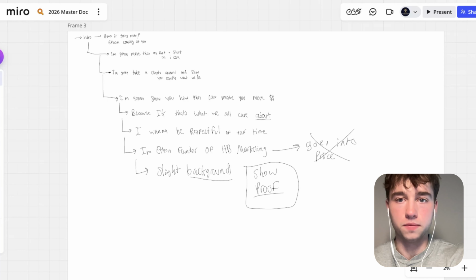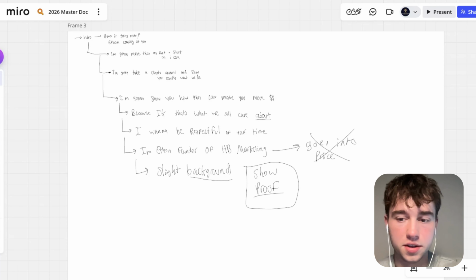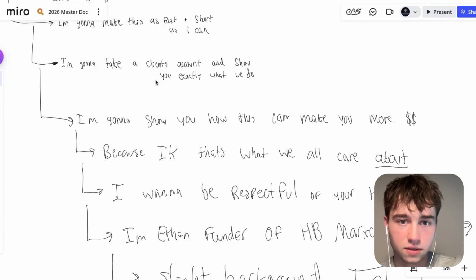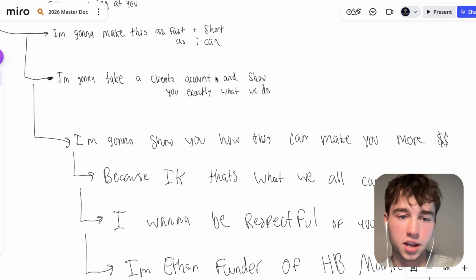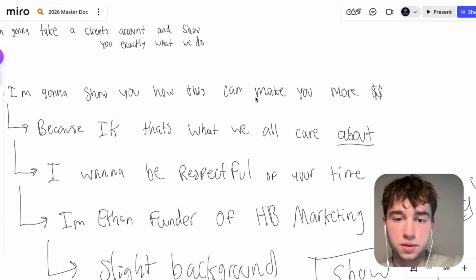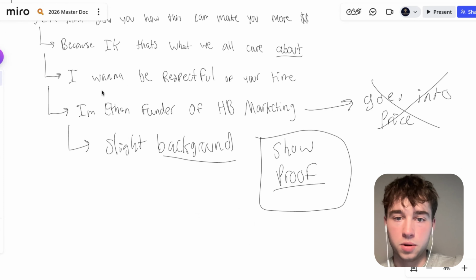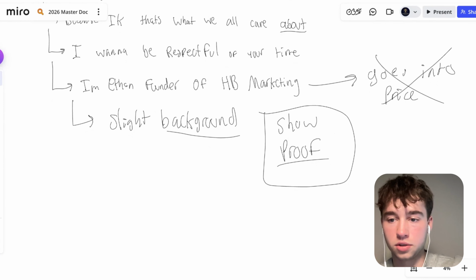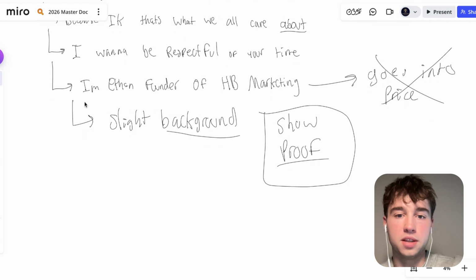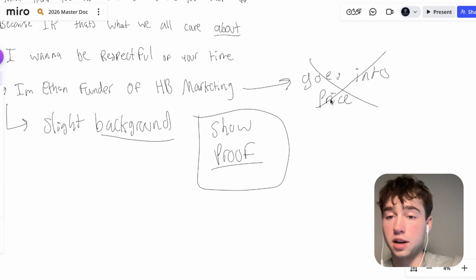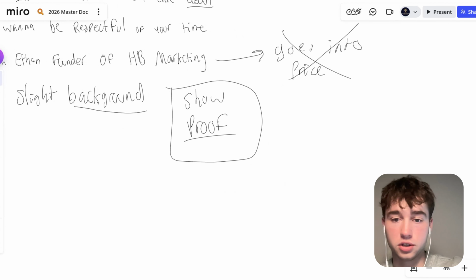So basically, how he's framing things is at the beginning, he's going like, hey, what's going on? It's Ethan, blah, blah, blah. Kind of showing some personality. And he's like, I'm going to make this as fast and short as I can. I'm just going to literally take a client's account and show you exactly what we do. I'm going to show you how this can make you more money, because I know that's what we all care about. I want to be respectful of your time, blah, blah, blah. So I'm just going to get right into it and show you what we do. I'm Ethan, the founder of HP Marketing. He goes into the price right away. He's like, straight up, this is the price.